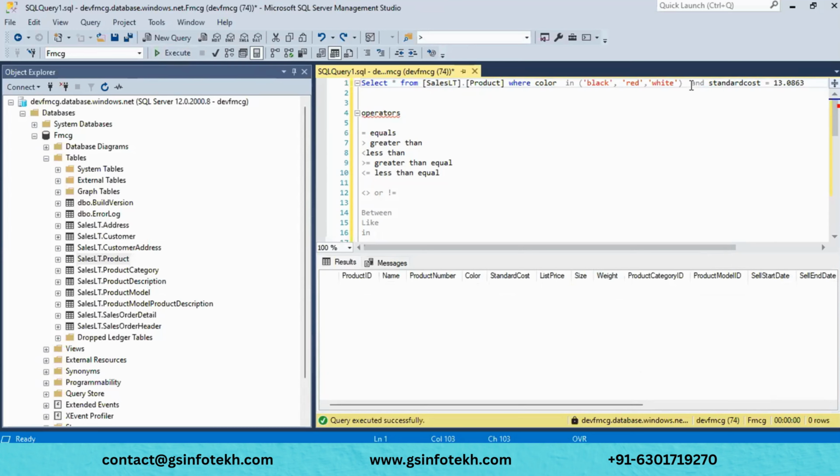Whenever you have multiple conditions you want to apply on top of your table to fetch the data, then you have to use AND. And we have something like the OR operator.